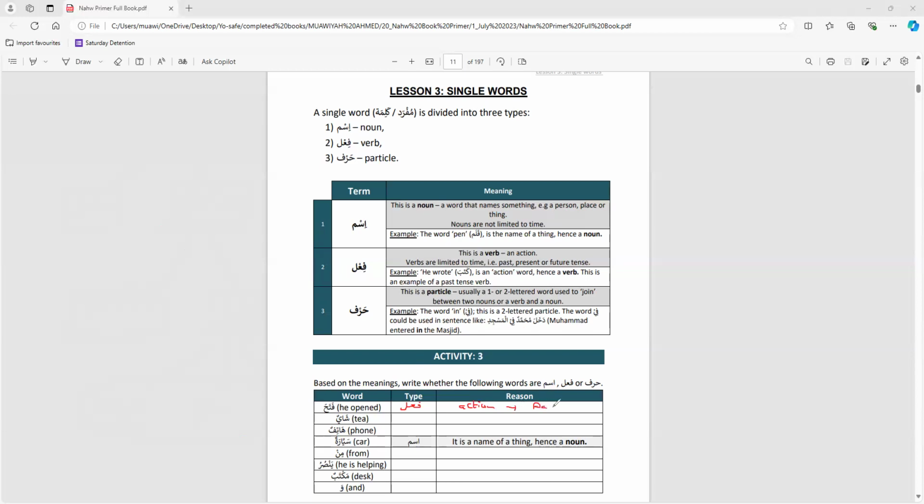So past tense. Okay, next, number two, shay. Shay is the Arabic word for tea. Tea. An ism. That's an ism. So have you drank some tea today? So tea is an ism. It's a noun. It's a name of a thing. So it's a name of something. Obviously, different cultures make tea differently. But for example, water and milk mixed together with sugar or without sugar, etc. So basically, it's a name of a thing.